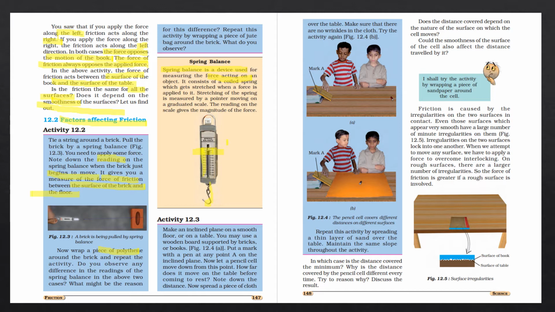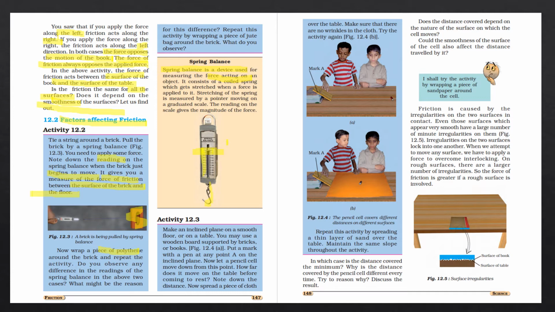Because now we are covering the brick with polythene, so there is a change in the surface. Polythene is quite smoother than the brick. So what we have concluded is that the smoothness of the surface affects the friction.